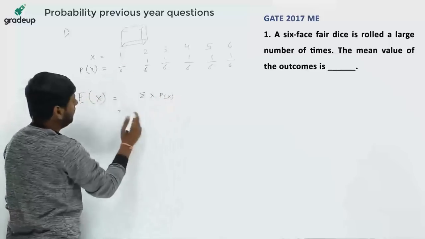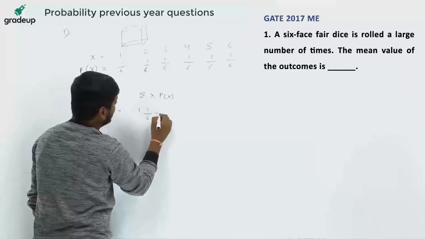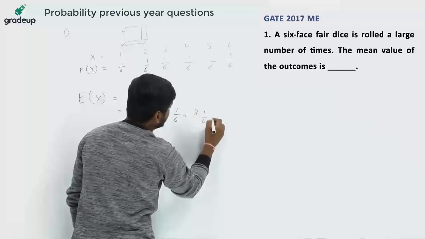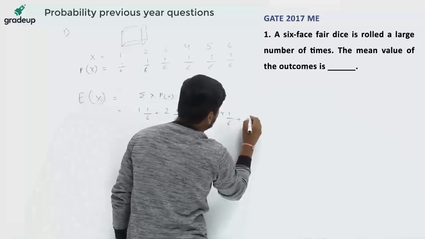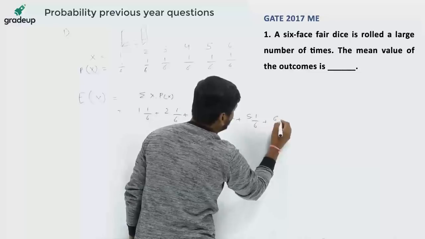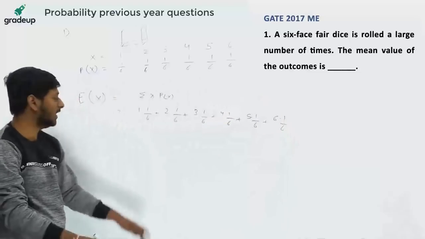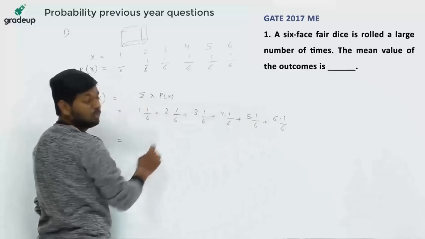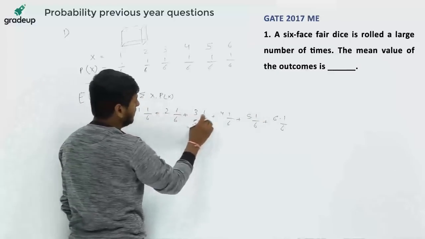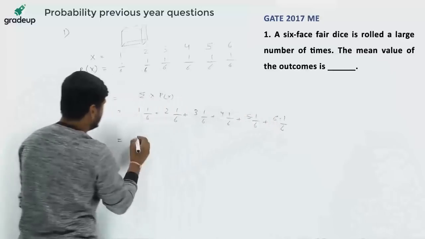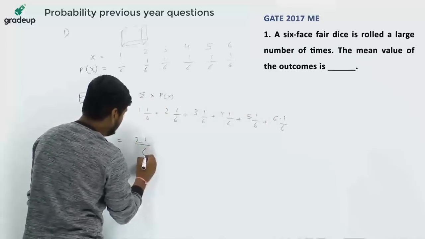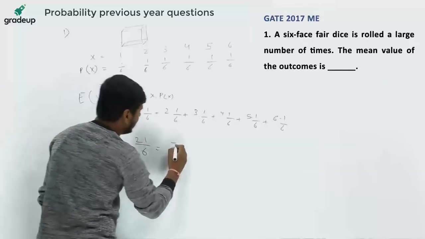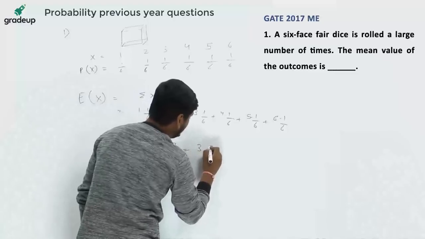So x is 1 into 1 by 6 plus 2 into 1 by 6 plus 3 into 1 by 6 plus 4 into 1 by 6 plus 5 into 1 by 6 plus 6 into 1 by 6. This is the value. Now sum of all this: sum of numerator is 1 plus 2, 3 plus 3, 6 plus 4, 10 plus 5, 15 plus 6, 21. So this is 21 divided by 6. This is the mean value, or we can write it as 7 by 2, or this is equal to 3.5.